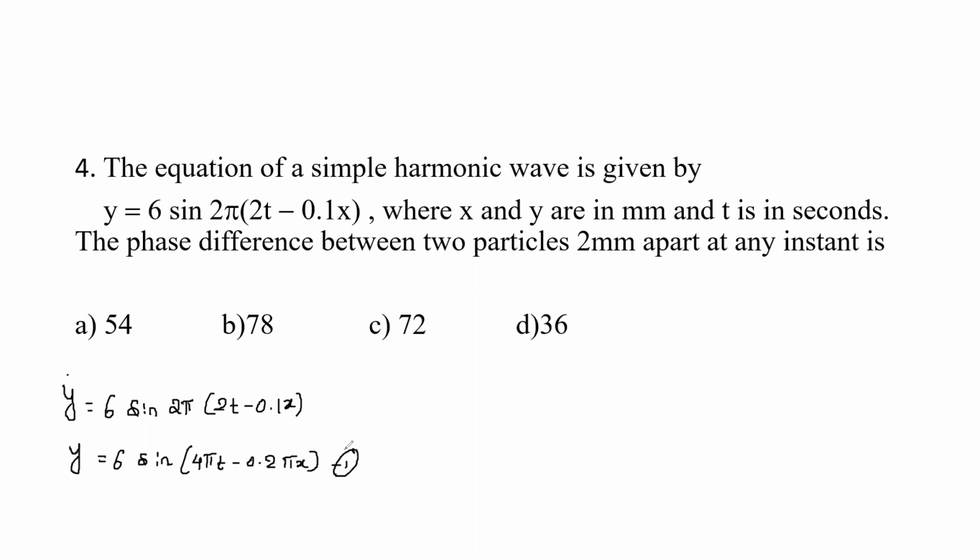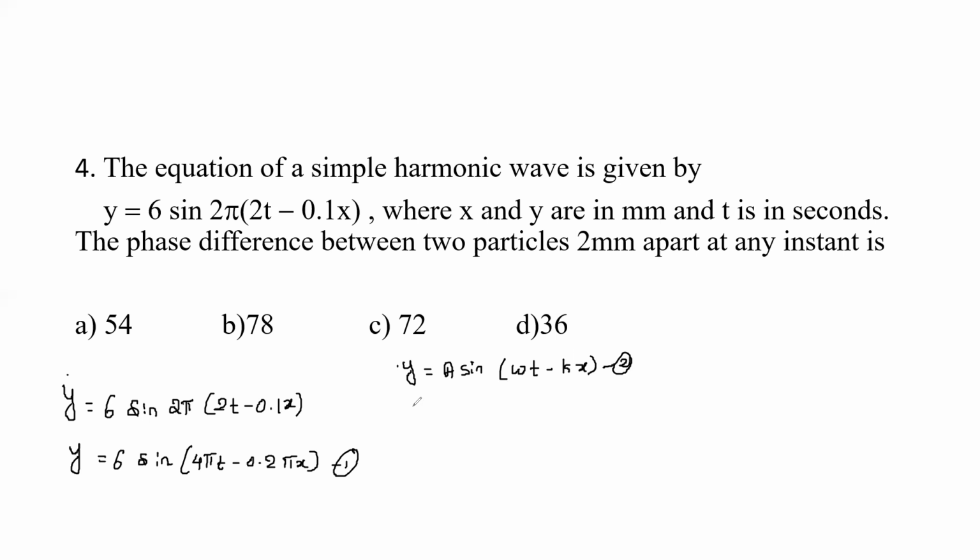This I'll name equation 1. Next, the standard equation is y is equal to a sine omega t minus k x. So this is the standard equation.